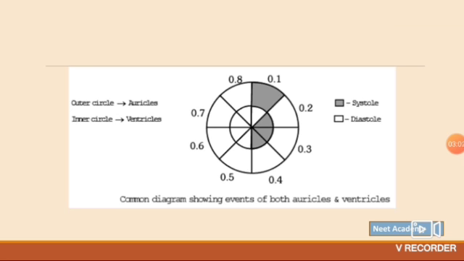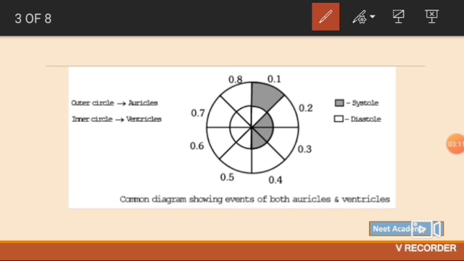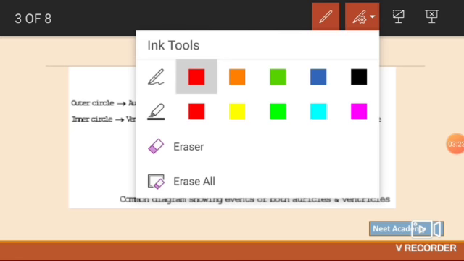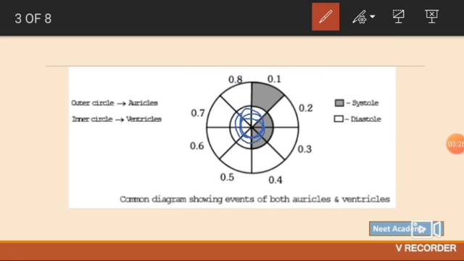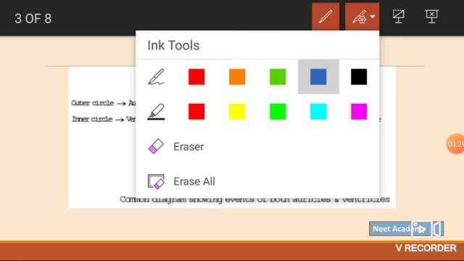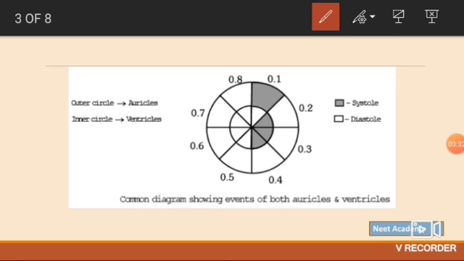Now we'll see the cardiac cycle. This graph you have seen a lot of times and I'll be just simplifying it. Here we can see the outer circle. This is what I'm marking as red, okay? This outer circle represents atria. And this blue one, this inner circle, this is the ventricle. Telling about the timings, we know that one cardiac cycle takes 0.8 seconds in total. Also we know there are not two hearts, we have just one heart with atria and ventricles both.